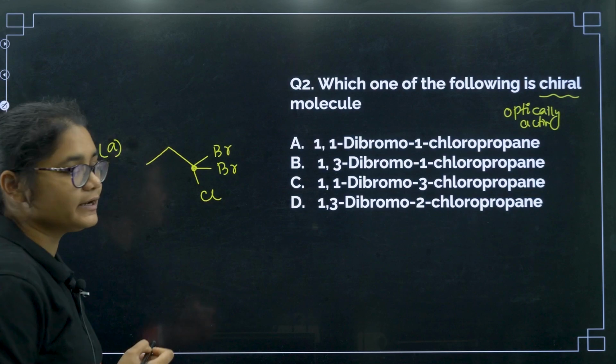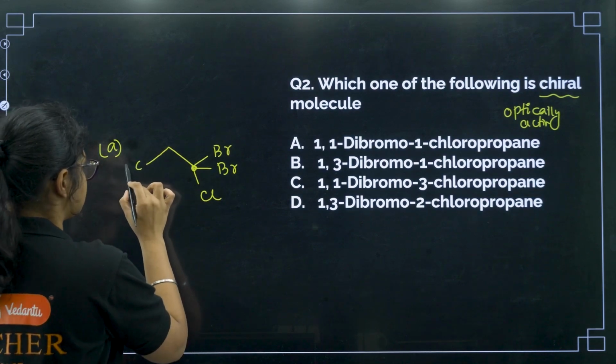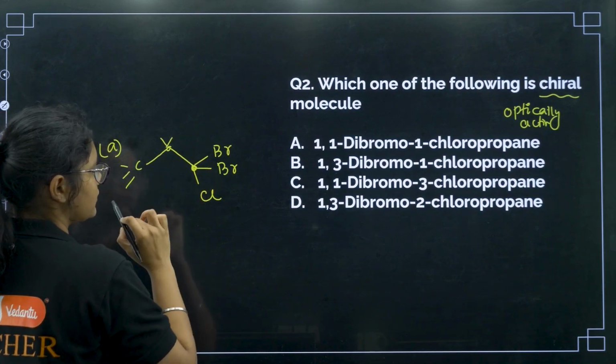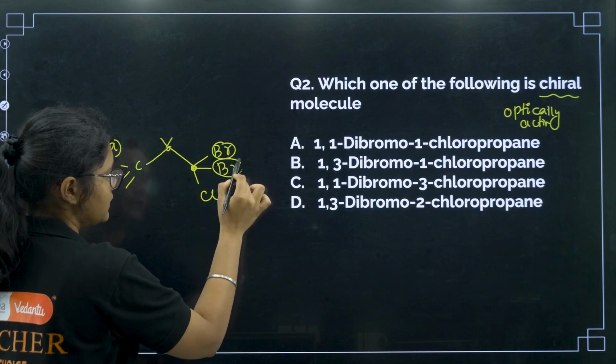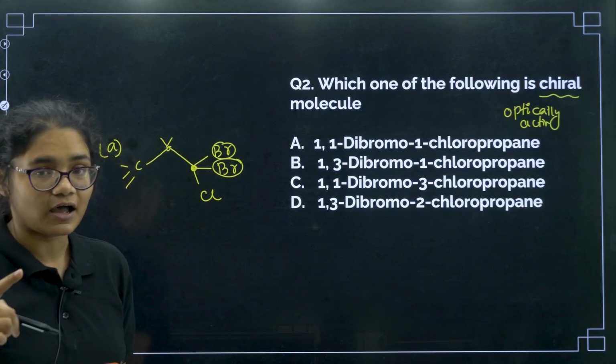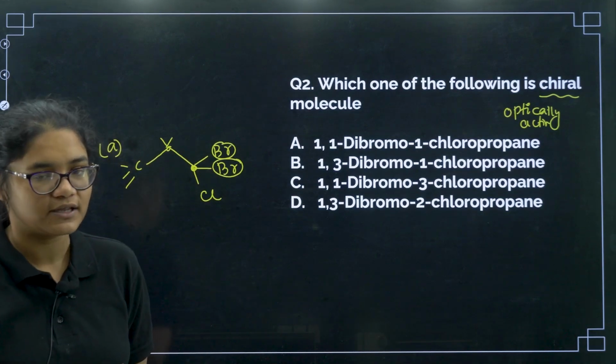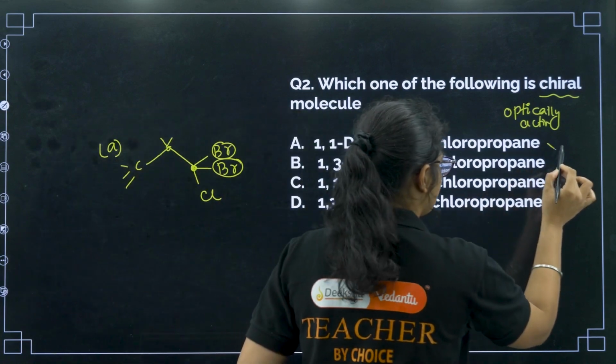Do you find any chiral carbon here? No. This carbon has 3 hydrogen, this carbon has 2 hydrogen, and this carbon has 2 bromine, right? So there is not even a single carbon which has 4 different groups. So that is why this option is incorrect.